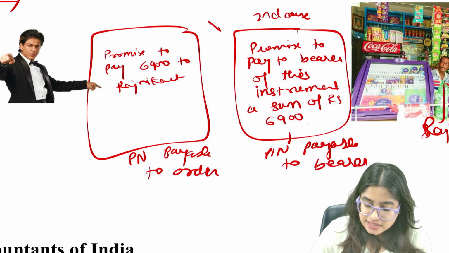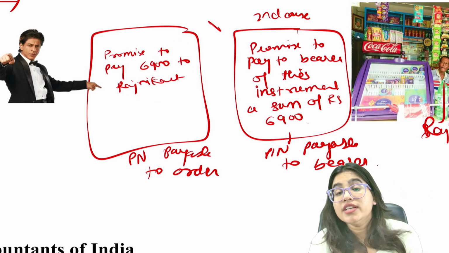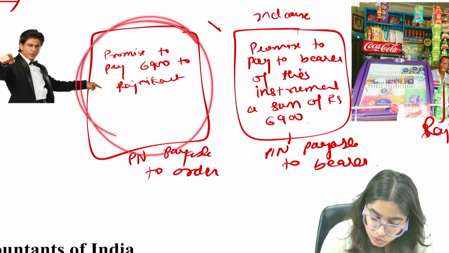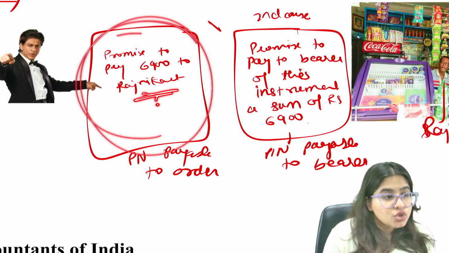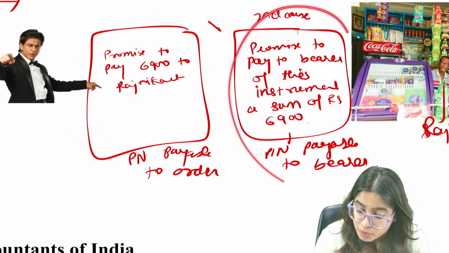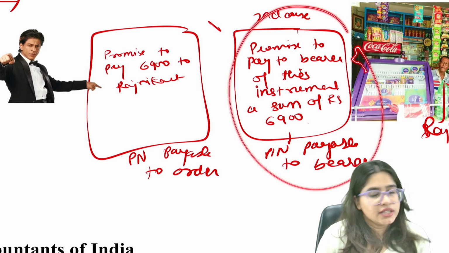Now guys, please understand, when you write the name of a particular person, that is known as order. Now here, only Rajnikant can get the money. No other person can get this 6,900 rupees through this promissory note. But if the promissory note is payable to bearer, then anyone who's holding the promissory note can demand the payment.